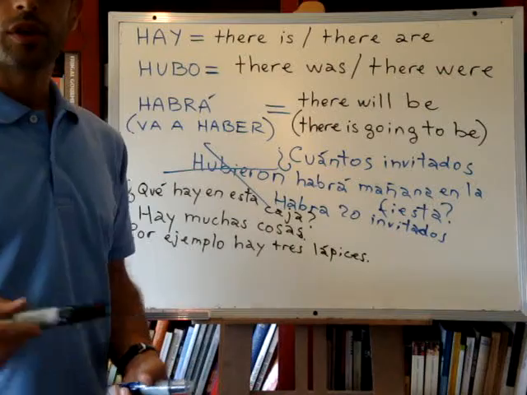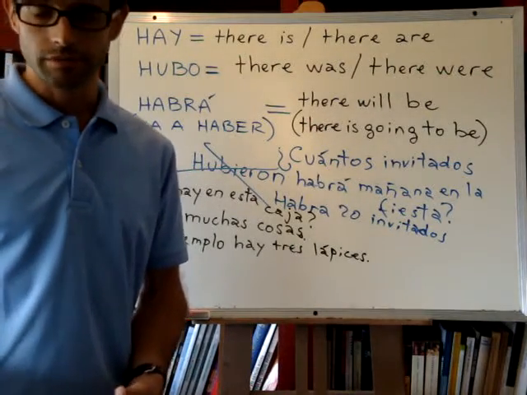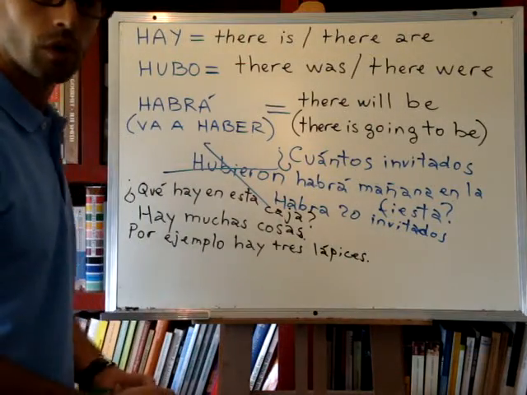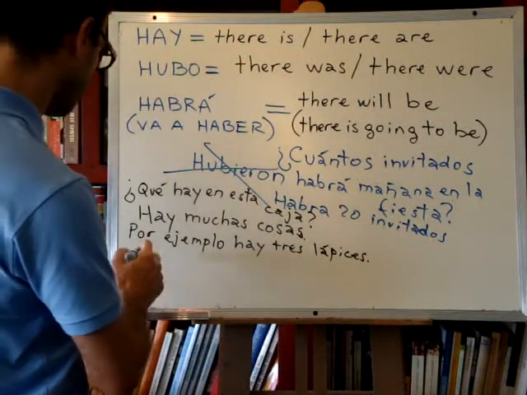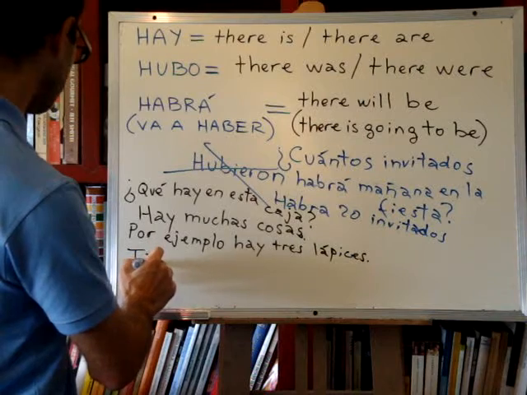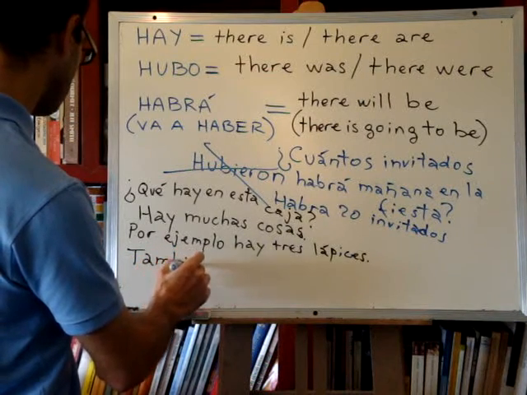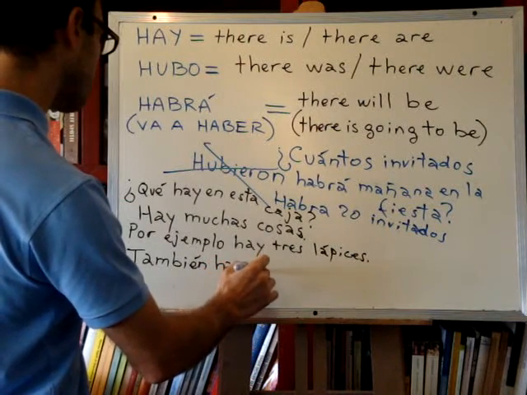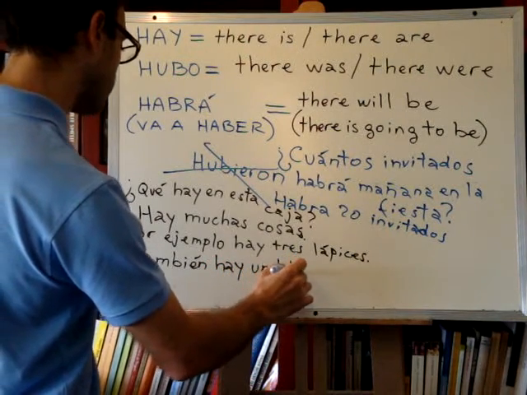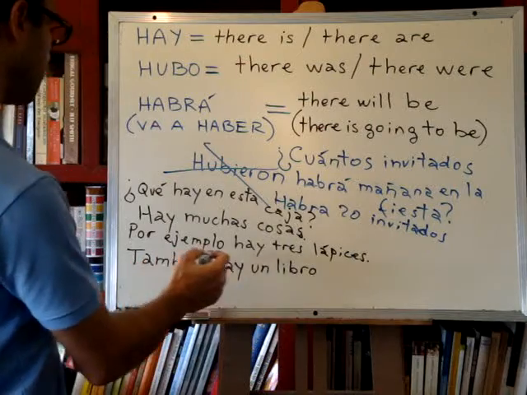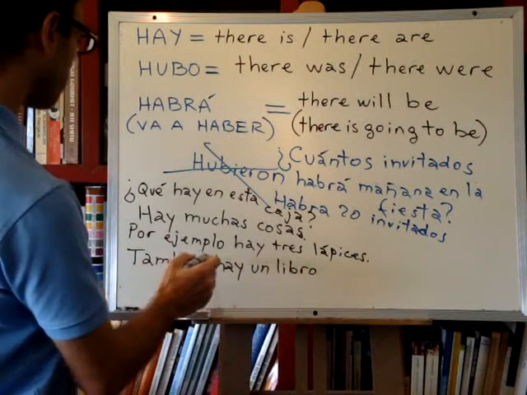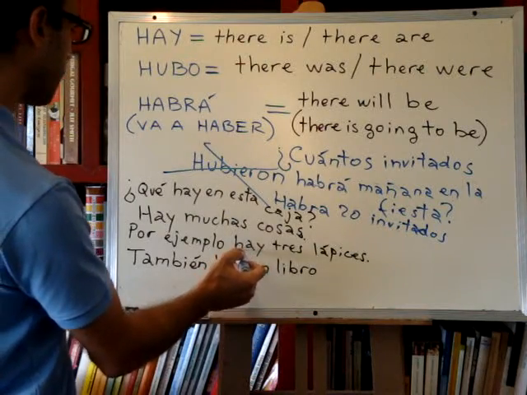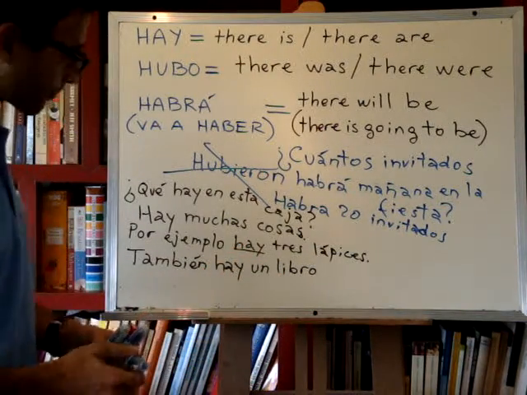Also, there is one book. También hay un libro. Right? Also there is one book. So hay is there is and hay is there are.